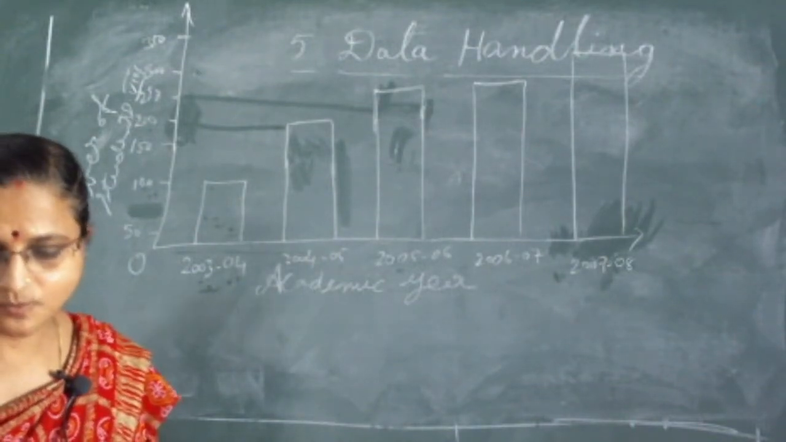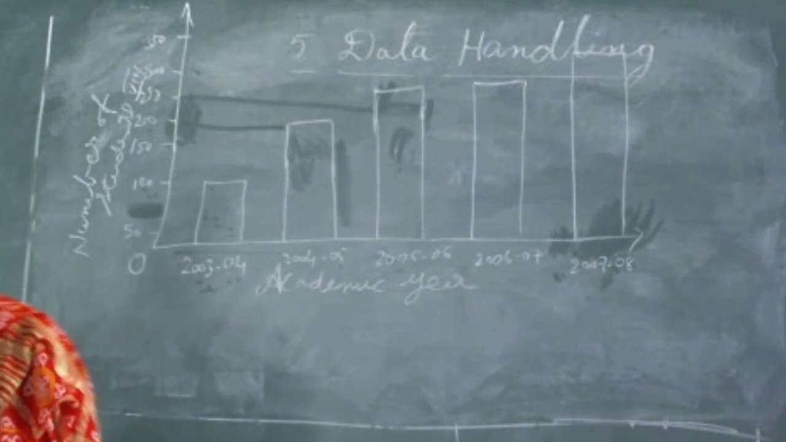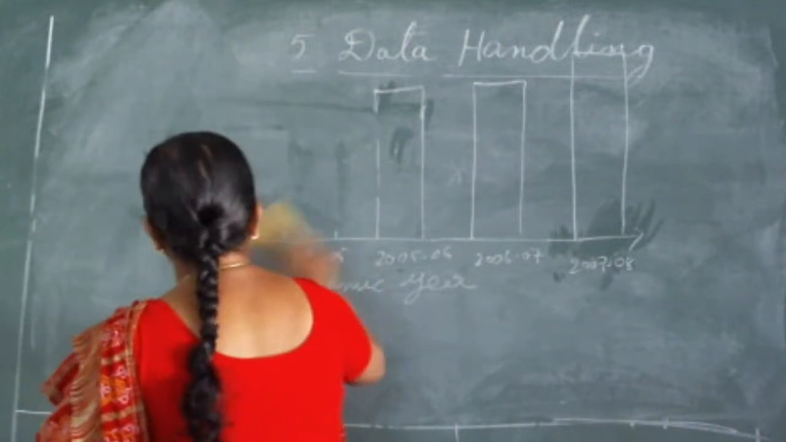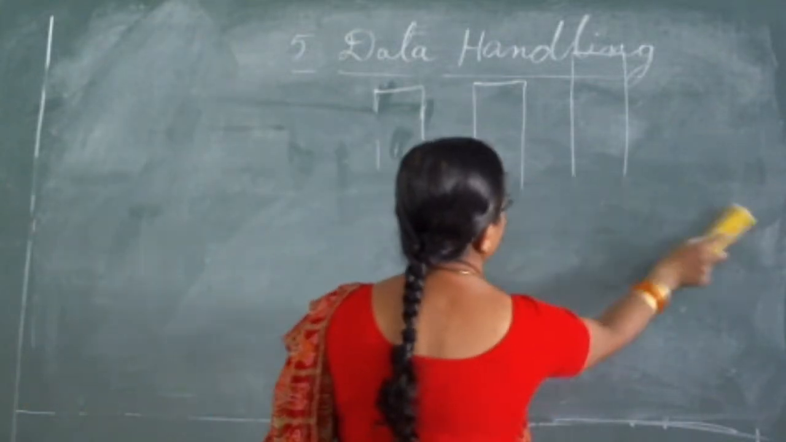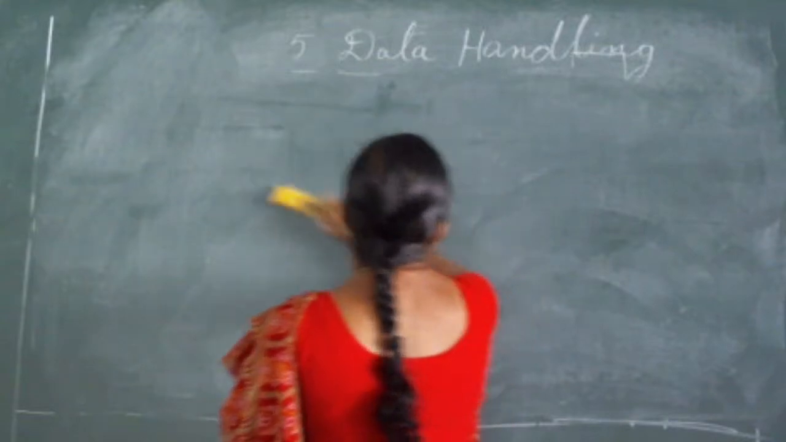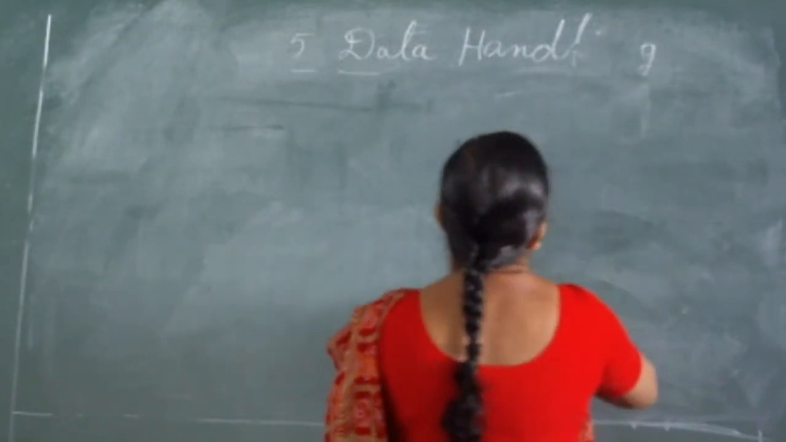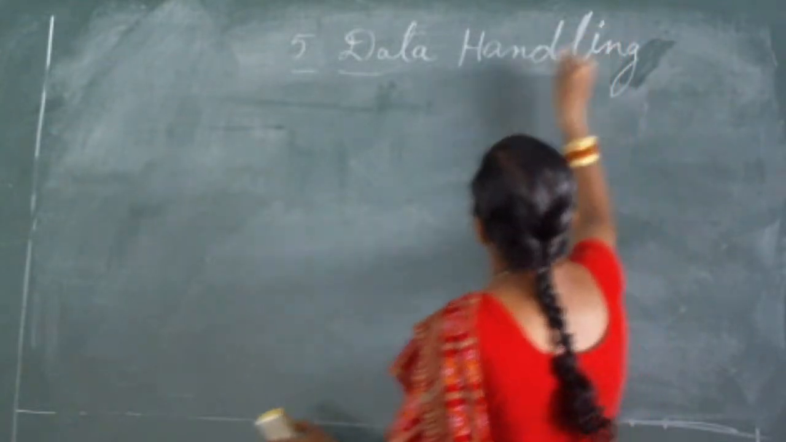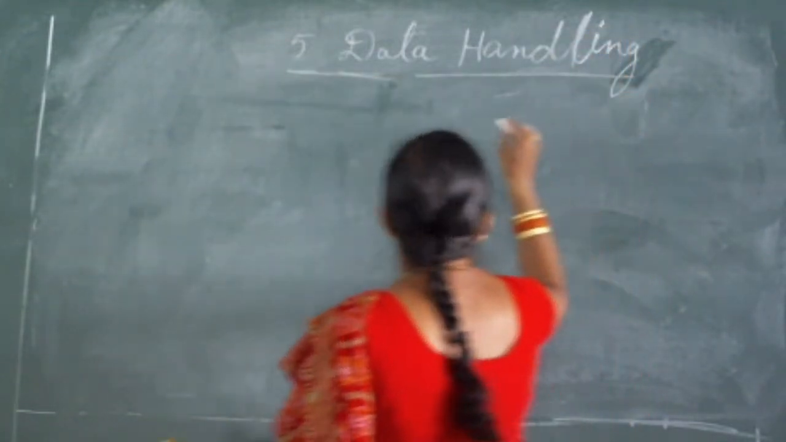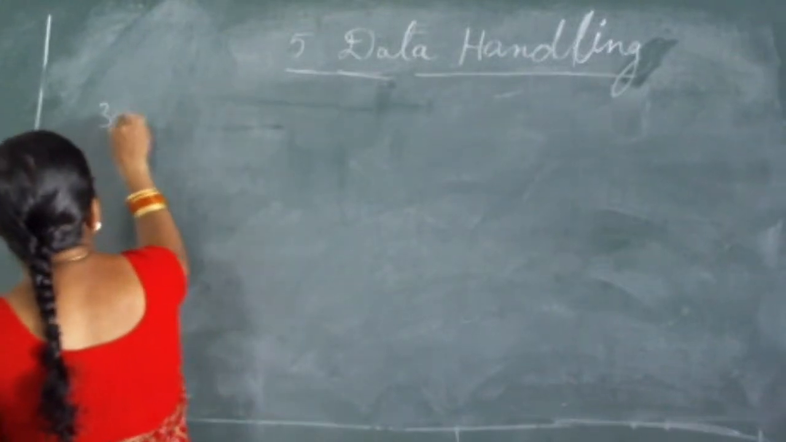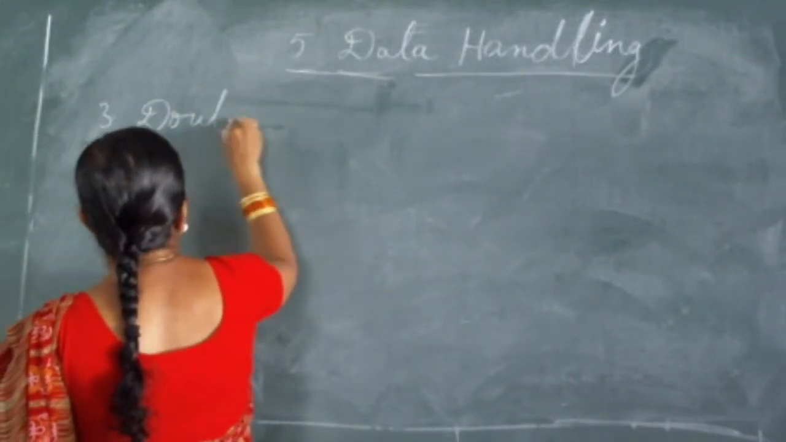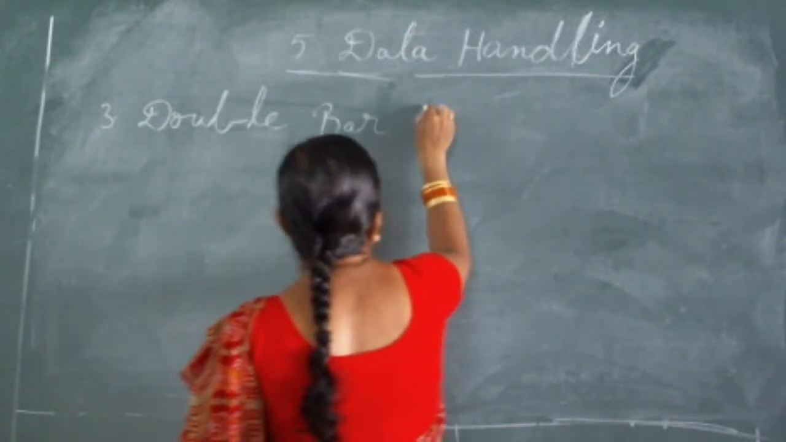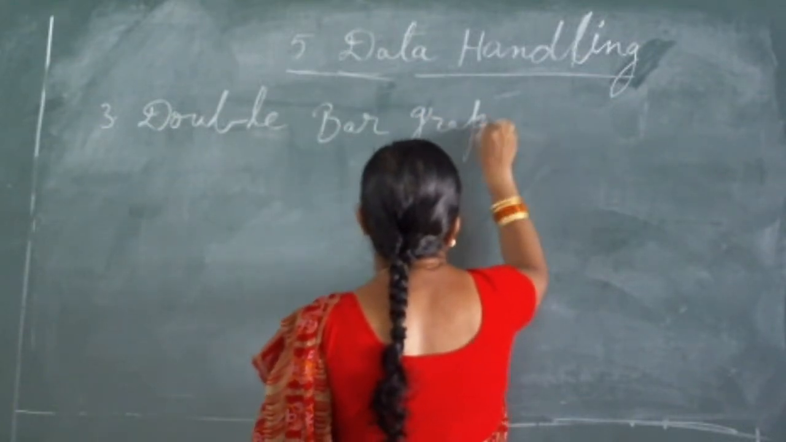Okay? And what is the third type of graph? Now we studied about the pictograph as well as the bar graph. The third variety of graph is double bar graph. One is pictograph, second one is bar graph, third one is double bar graph.